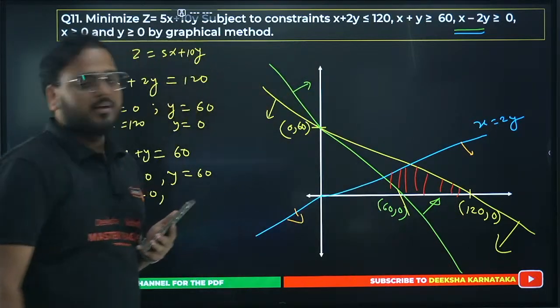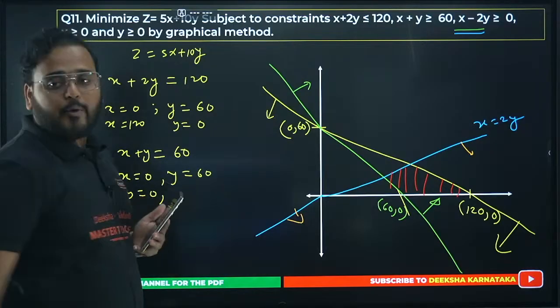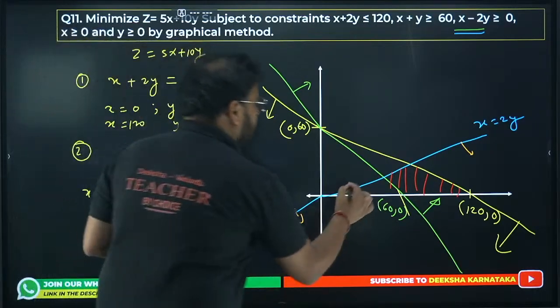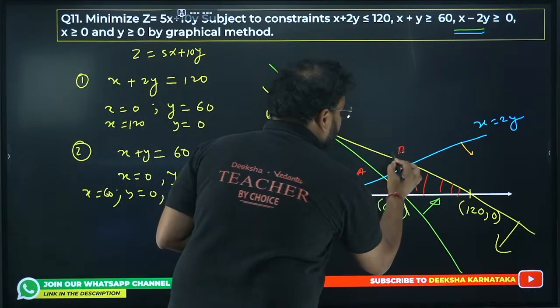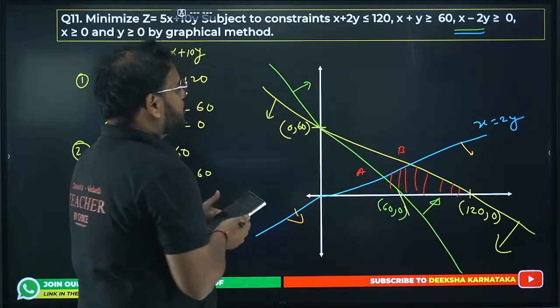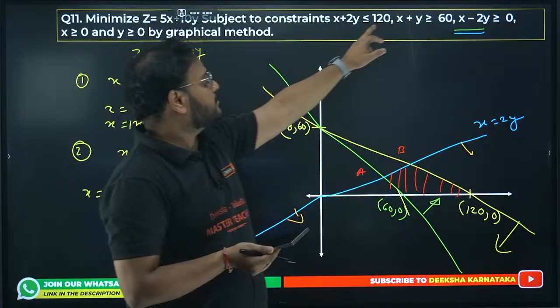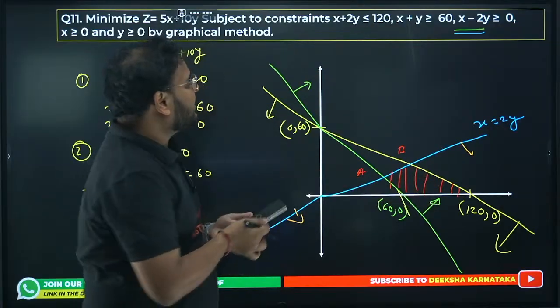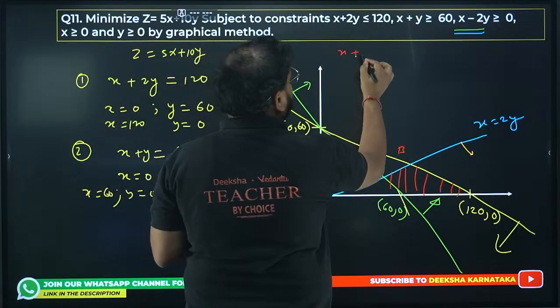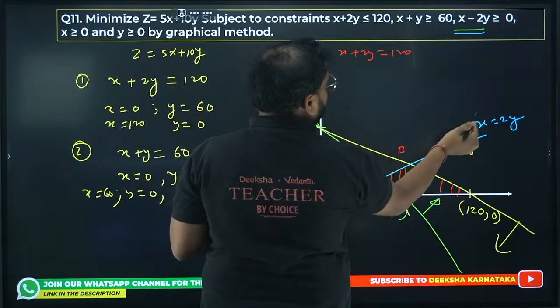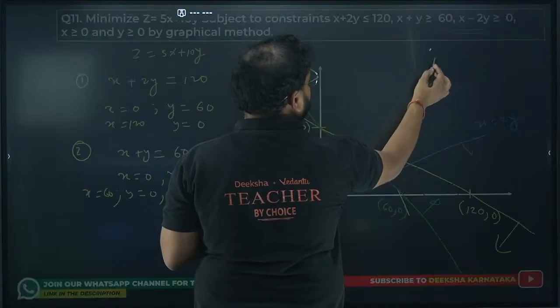That's a feasible region. Okay, now we have corner points. We have 4. So let's name this point A and point B. Let's figure out the values. Please check this. The equation is x plus 2y is 120. So put this equation value over here.